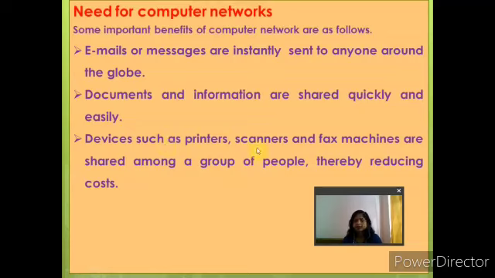Devices such as printers, scanners and fax machines are shared among a group of people, thereby reducing cost. Just as I told, one CPU is shared by 4 computers in our computer lab, reducing the cost of purchasing the CPU. Similarly, other devices like printers, scanners and fax machines can be shared also if the computers are connected to a network. That means one printer can be connected to all the computers in a lab, and it can be shared by all the users.